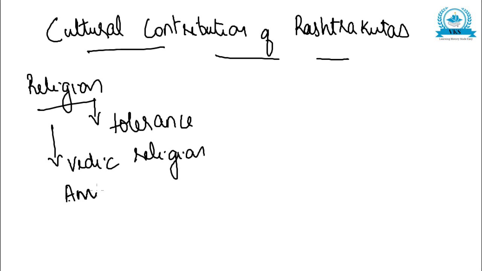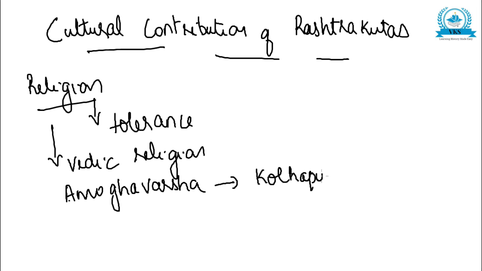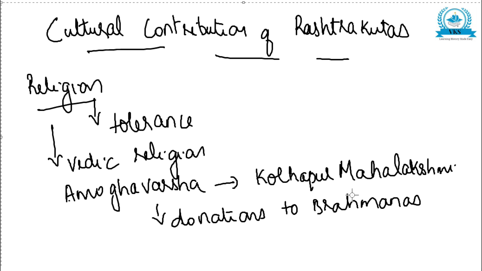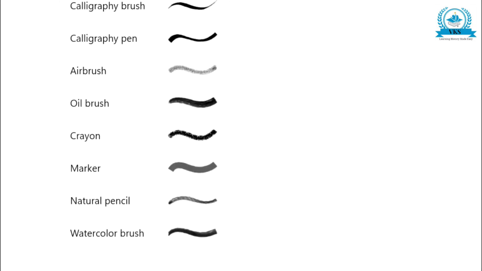Now regarding the most important king of the Rashtrakutas, Amogavarsha. Amogavarsha was a staunch devotee of Kolhapur Mahalakshmi. Amogavarsha was famous for giving donations to Brahmanas and respected them. So these many points you can write regarding the religious tolerance of the Rashtrakuta kings.